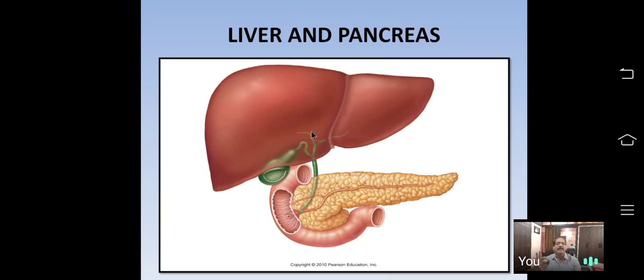Remember one thing: the liver is the largest gland, but it does not secrete any digestive enzymes. It only secretes bile juice. That bile juice contains two bile salts, sodium taurocholate and sodium glycocholate.